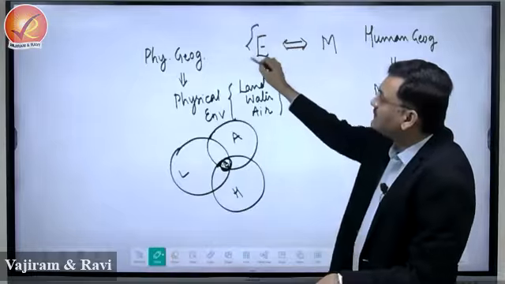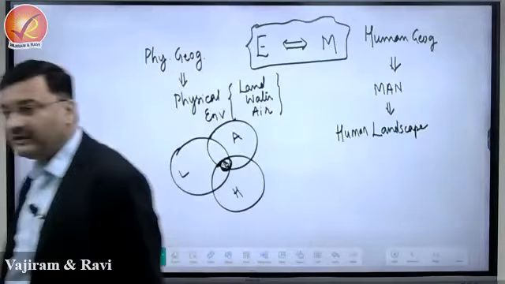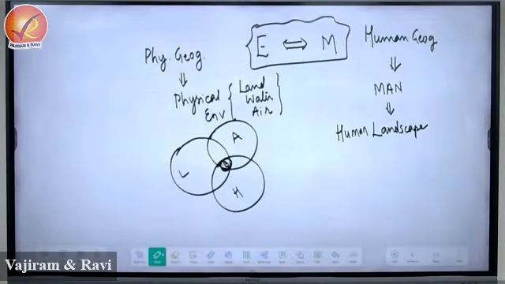Then what is geography? Geography is the study of the relationship between man and environment. This is considered the anthropocentric view of geography. Anthropocentric view means we are studying the subject looking at the identity of man. Whatever is done in geography will finally benefit humans.